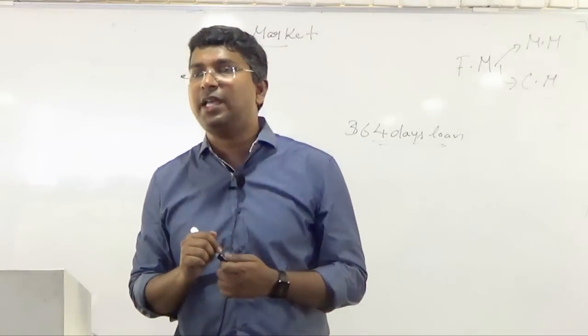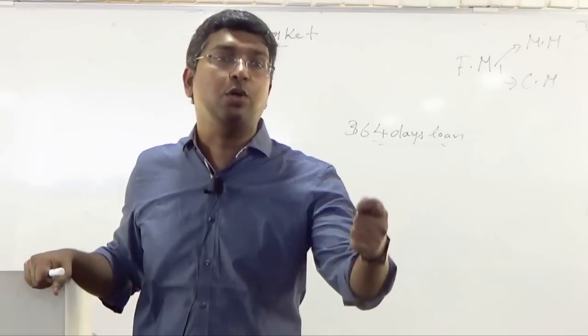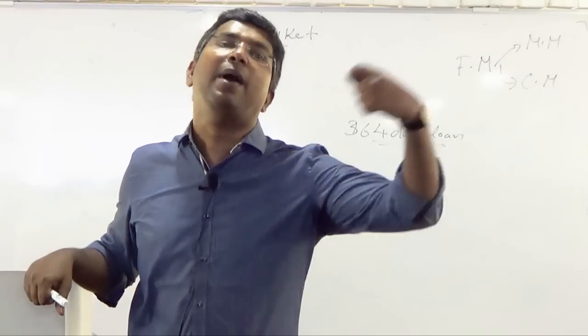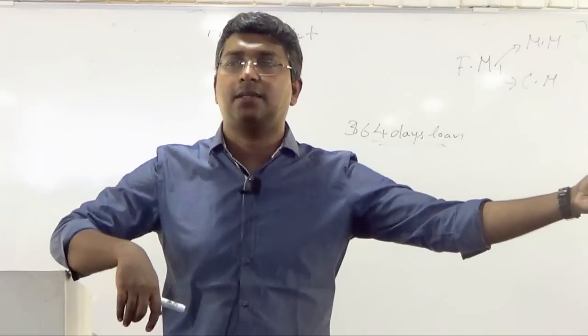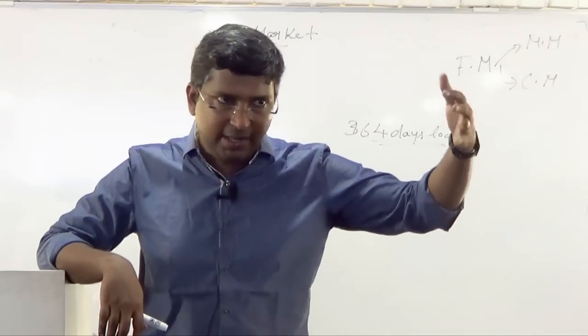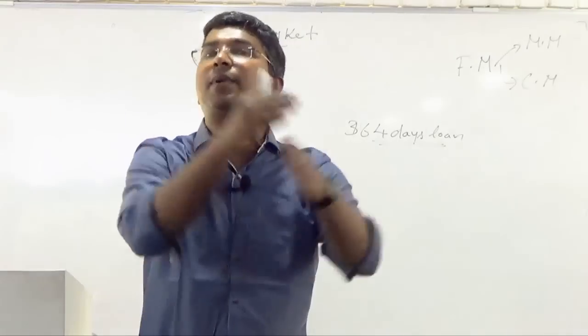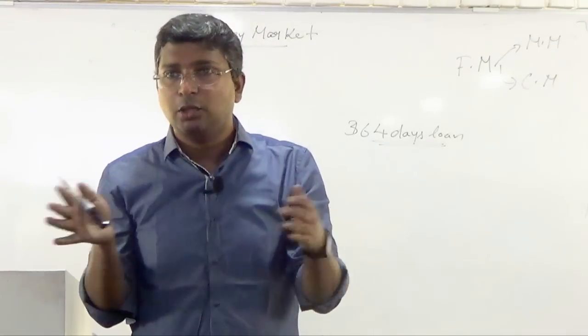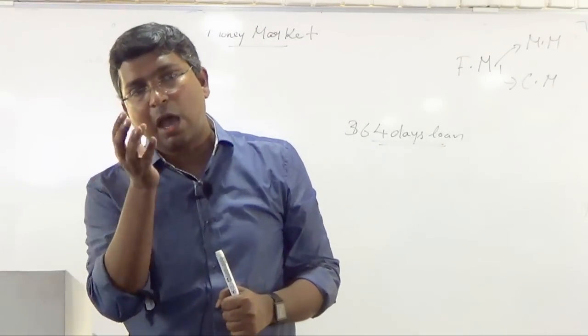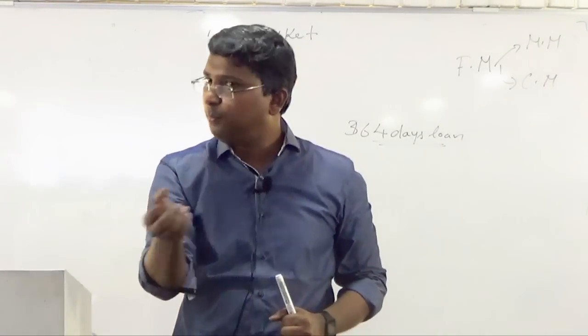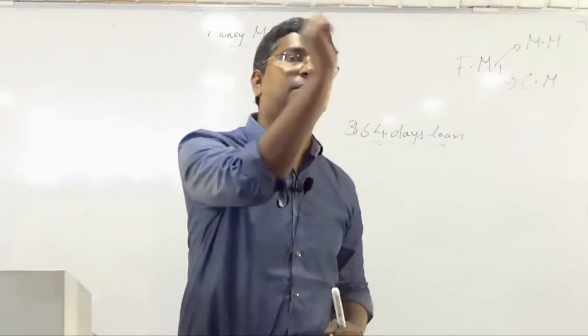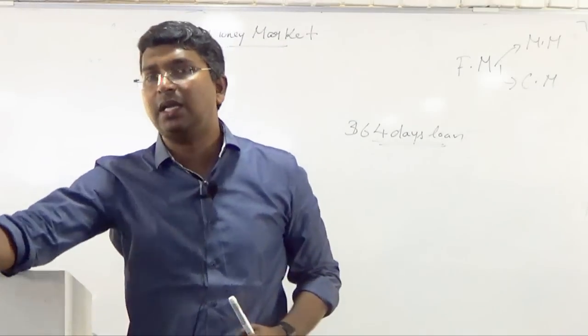After 364 days, the person who borrowed this loan has to pay back that loan with interest. So this is maturity; the maturity period is the time it takes to mature. And what do you mean by settlement? Settlement means the people who have borrowed the money have to pay back that money with interest. Since it is a loan, it will have interest also.